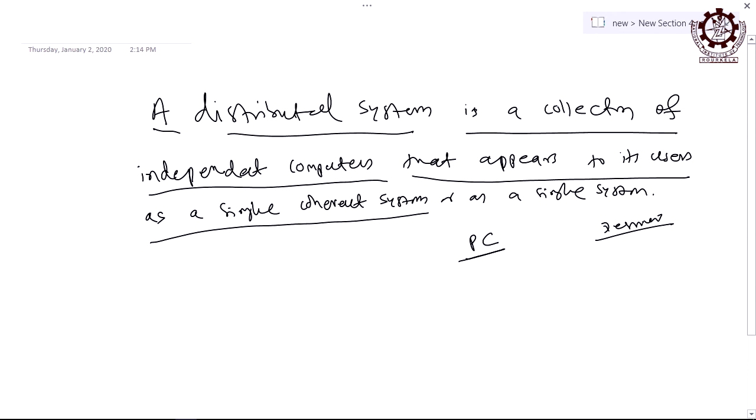In general, the latency should be as minimal as possible and the bandwidth as high as possible. These are the design challenges. You have to maximize the bandwidth and minimize the latency such that the user feels it is a single coherent system.